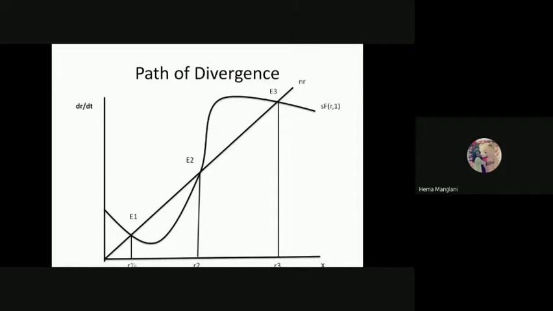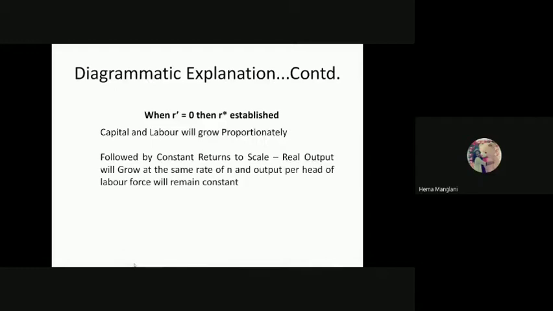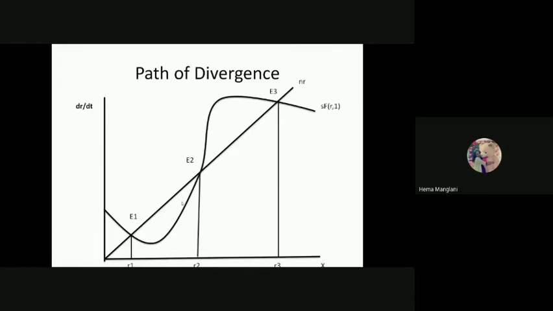The reason behind it is K0, the initial capital. The economy can sustain on that also, but the economy has to rise because the population is rising, and because we relax this assumption that output per head of labor force will remain constant, it does not exactly remain constant. So you need to go further from this point towards this line.